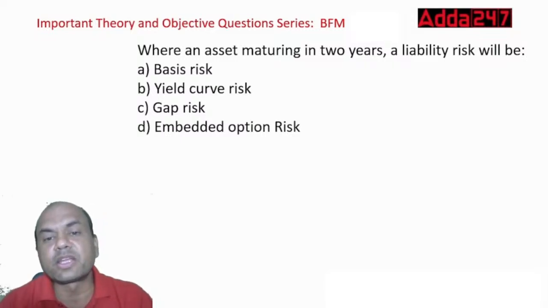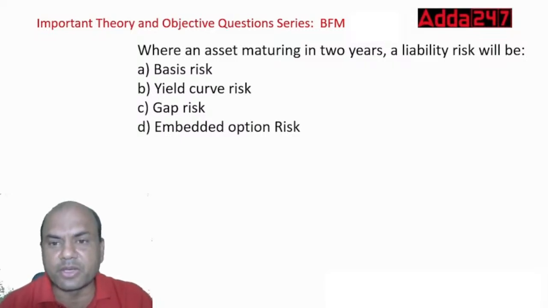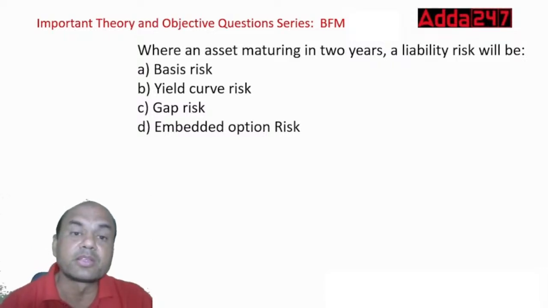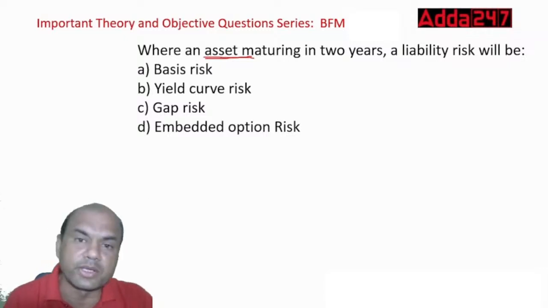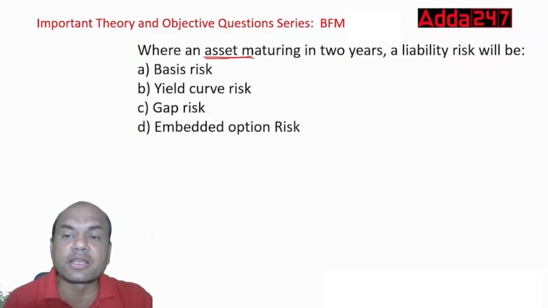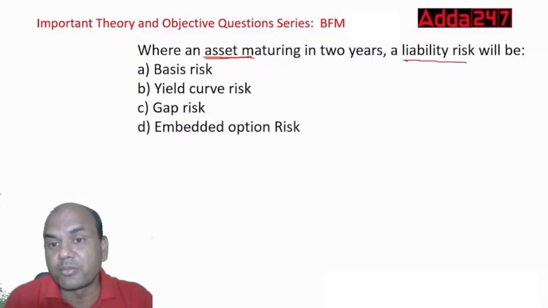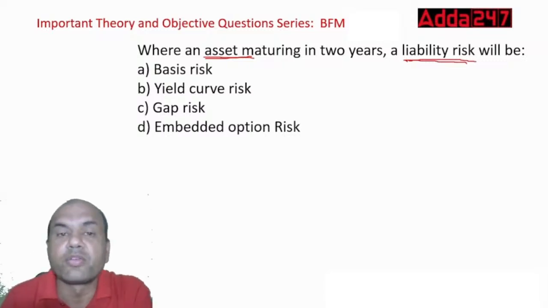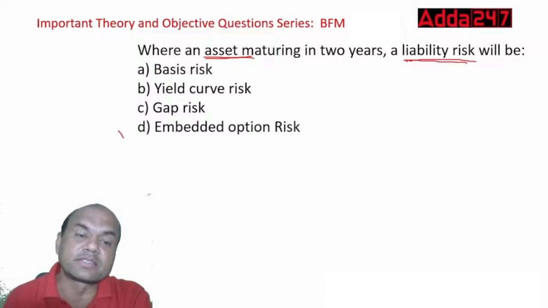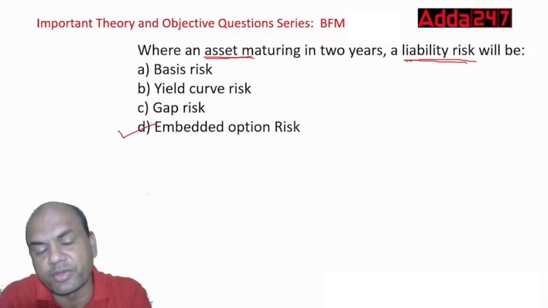When an asset is maturing in 2 years, what will the liability risk be? Suppose a loan is maturing in 2 years, meaning I have given a loan and that person will be paying me after 2 years. So what is the liability risk? What risk will I face from the depositor's angle? Basis risk, yield curve risk, gap risk, embedded option risk. From the depositor side, I'll face the embedded option risk, right?